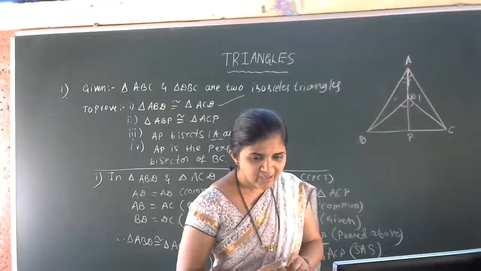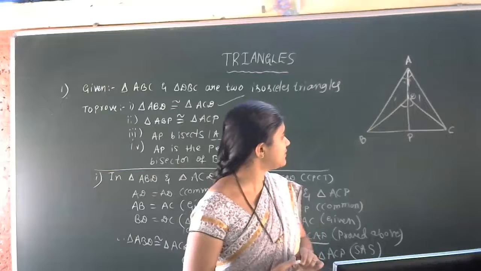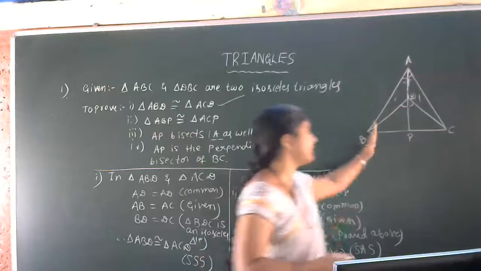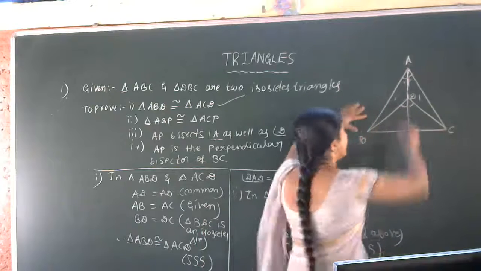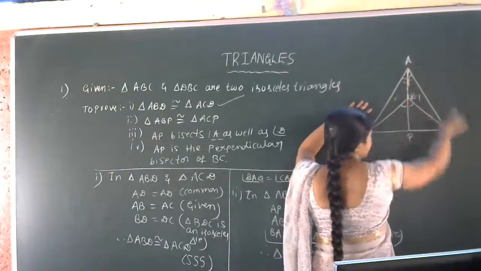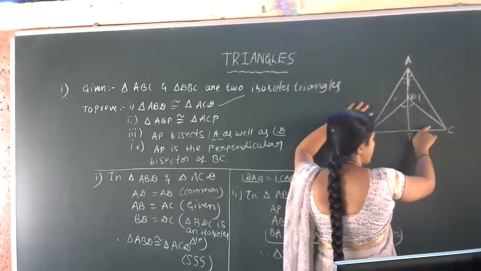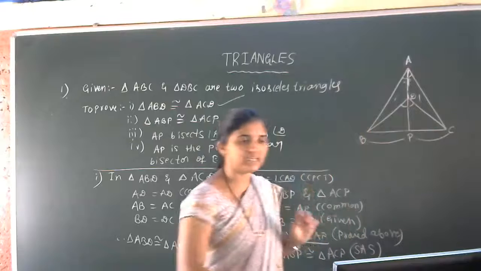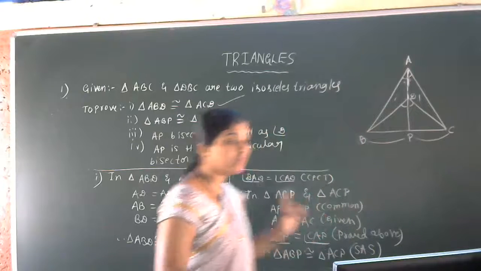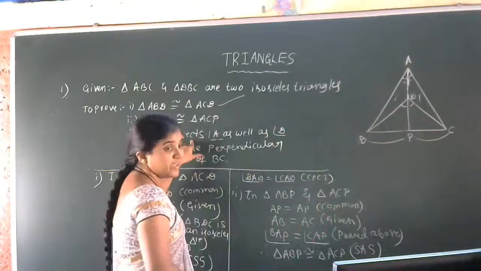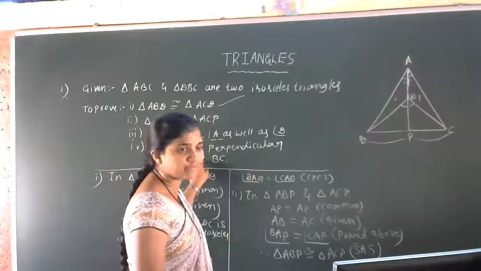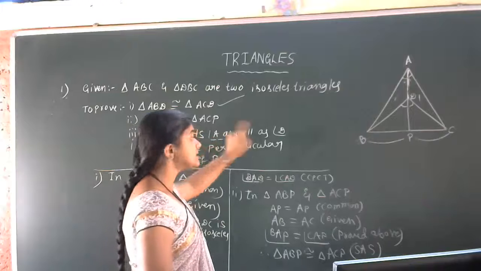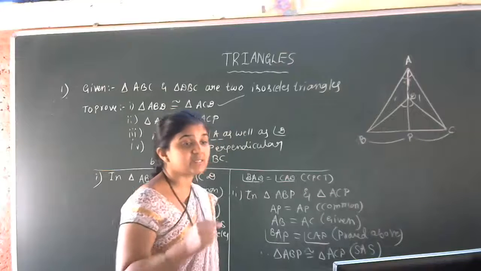BP equals CP. Okay, BP equal to CP by CPCT. In triangles ABP and ACP, these two triangles are already congruent, so BP is equal to CP by CPCT. We can take that, but now we are discussing the third question. For the fourth question, we'll take the help of that one. Third question: AP bisects angle A as well as angle D. We are discussing that one.